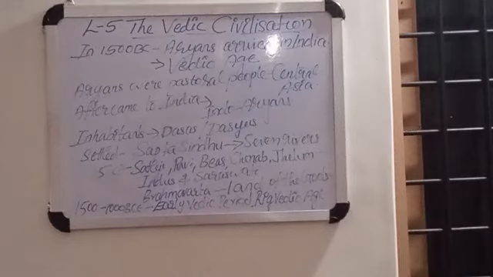You know, this is because much of our information about this period is derived from a book, the Rig Veda, which was composed during this period. So from this book itself we get enough information about the first settlement of the Aryans in India. That's why this period is also known as the Rigvedic age or Rigvedic period.